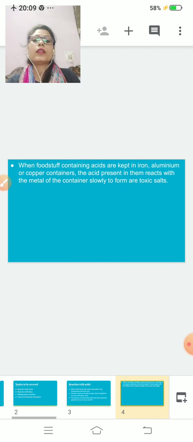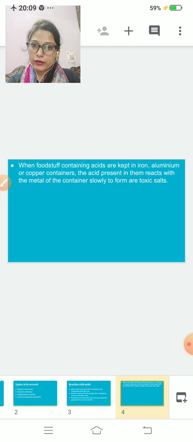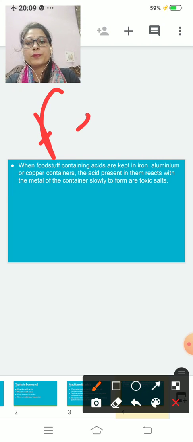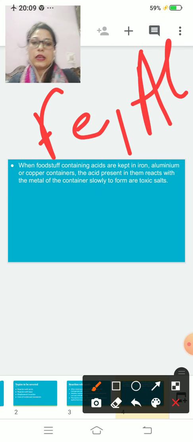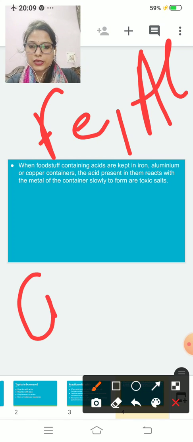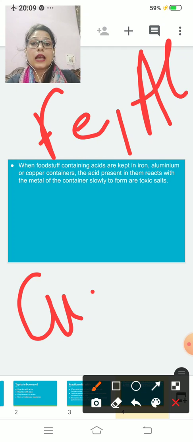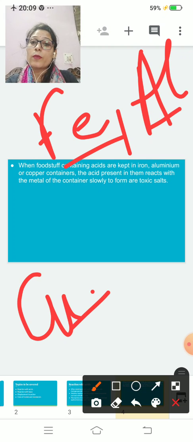For example, when foodstuff containing acids is put in a metal container like iron, symbol Fe, aluminium, Al, and copper, Cu, the acid present in the food reacts with the metal of the container and forms a salt.